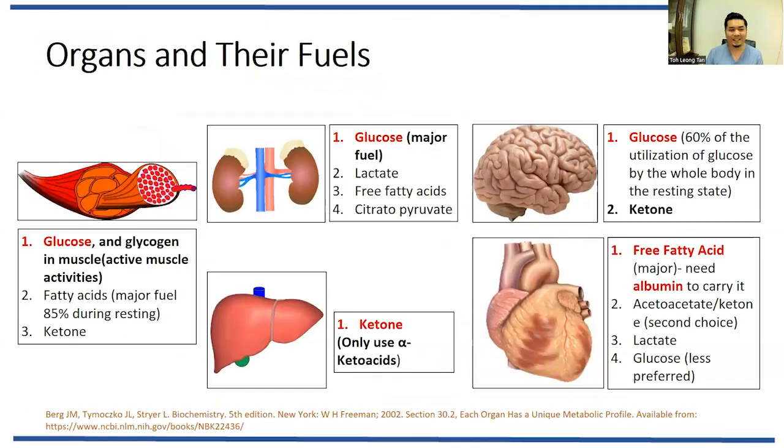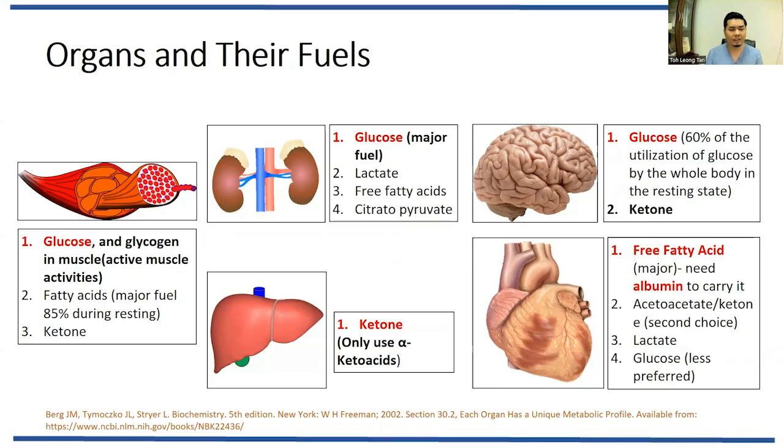We go back to the fundamentals again. As for your information, each organ has its favorite food and favorite fuel to function. When you want to understand an organ, you need to understand what it takes or uses to produce energy in order for this organ to function. For the muscle, when it's resting, it uses fatty acid. However, during active muscle movement, it uses glucose only.